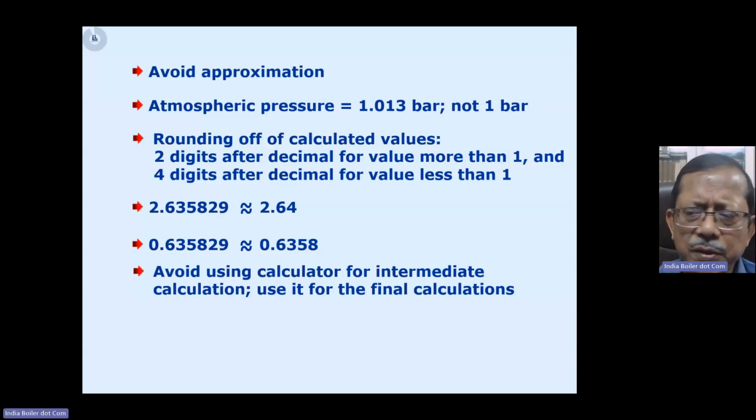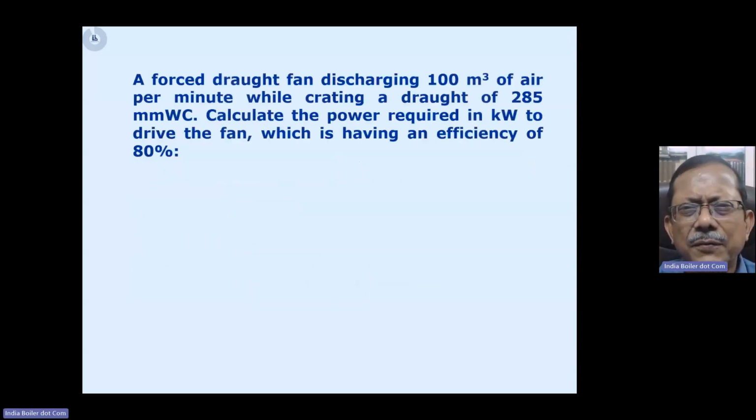So I will show you with an example. Let us say that I have got a question like this: a forced draft fan is discharging 100 meter cube of air per minute, while creating a draft of 285 millimeter of water column. Now they are asking you to calculate the power required to drive the fan in kilowatt, and the fan is having an efficiency of 80%.